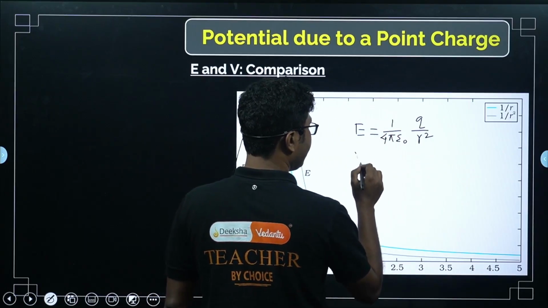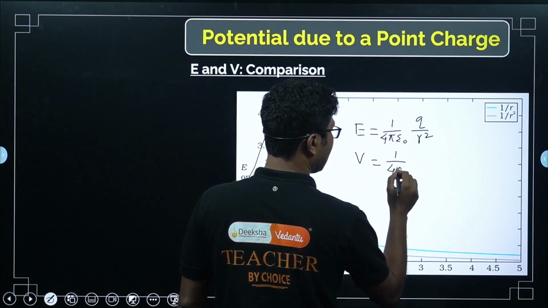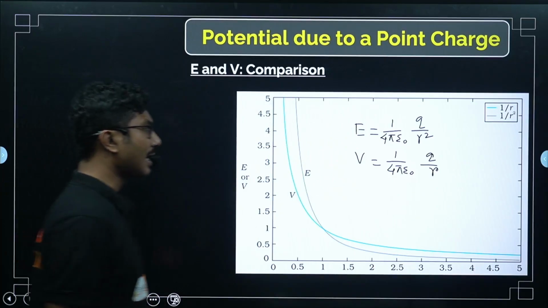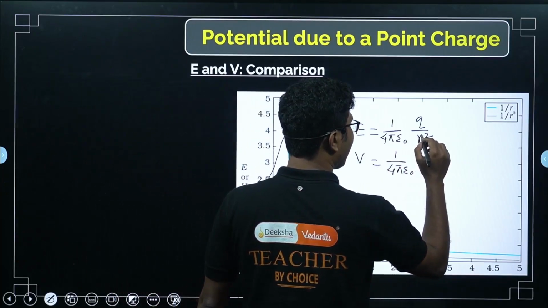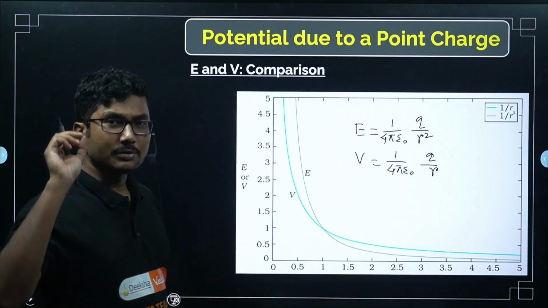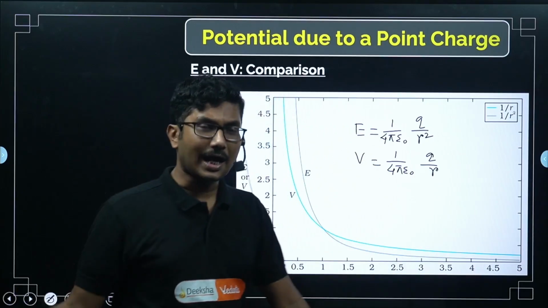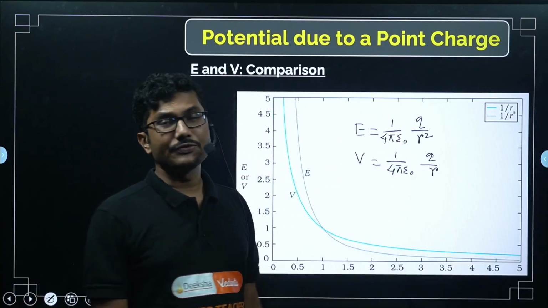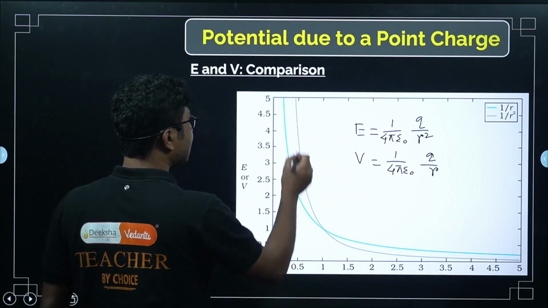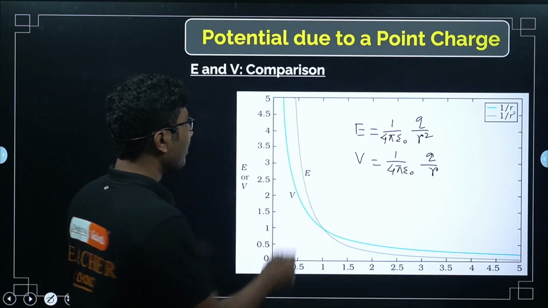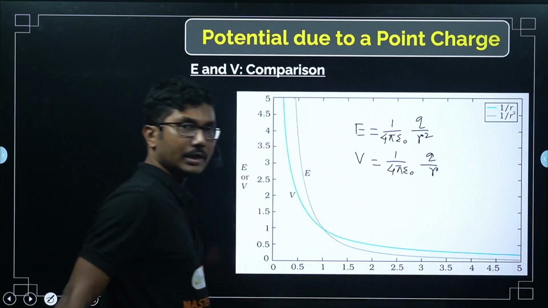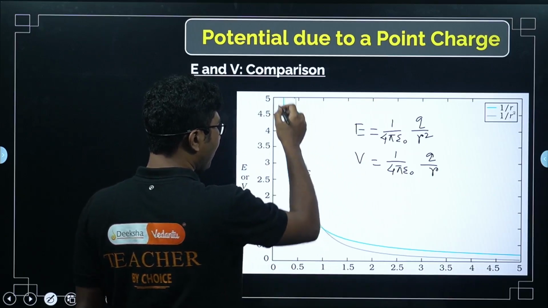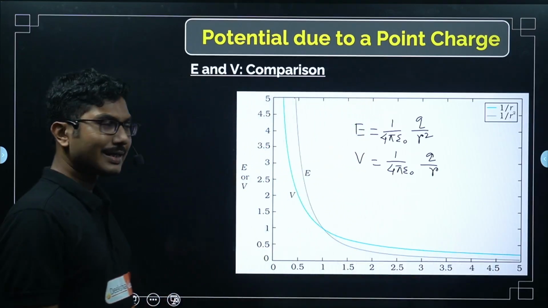And potential is given by 1 by 4 pi epsilon naught Q by R. One is R square, another one is R. When the R value is very small, the value of E is very high compared to V, but when the R value is very large, the E value is very small compared to V. So E starts at a very high value but goes to 0 very quickly, whereas V starts at a slightly lesser value than E but goes to 0 slightly slower.